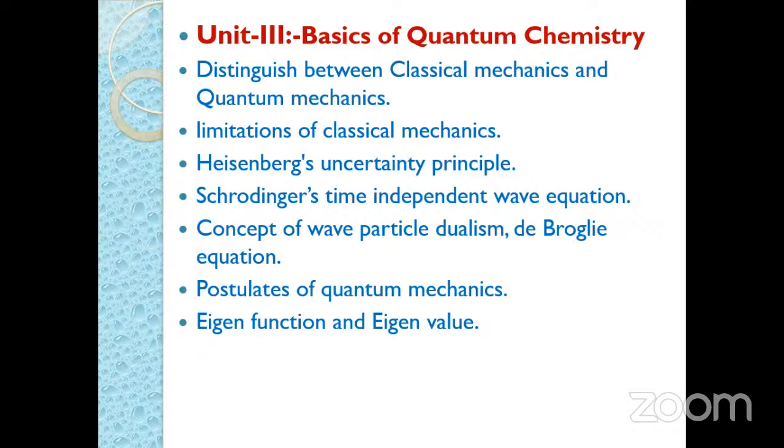Then the other point is Heisenberg's uncertainty principle. So regarding this, we have to mention delta x into delta p greater than or equal to h upon 4 pi, and then we have to again mention the terms involved in Heisenberg's uncertainty principle.